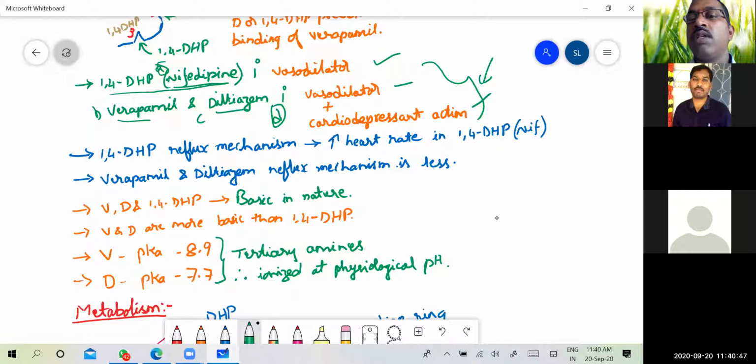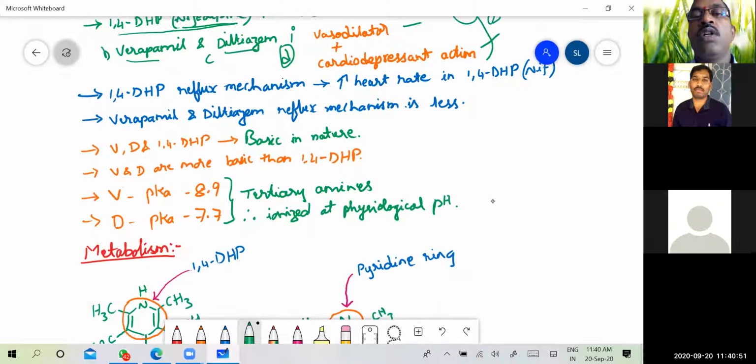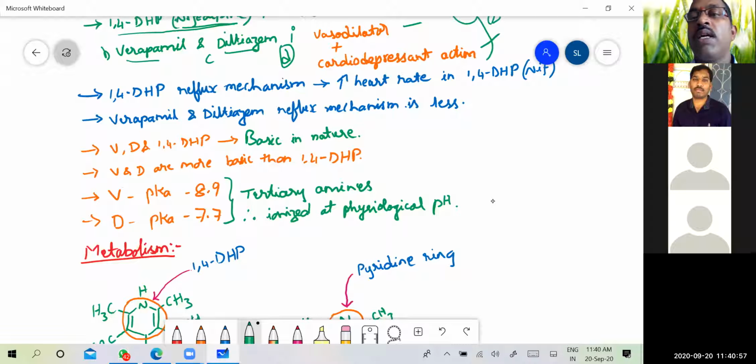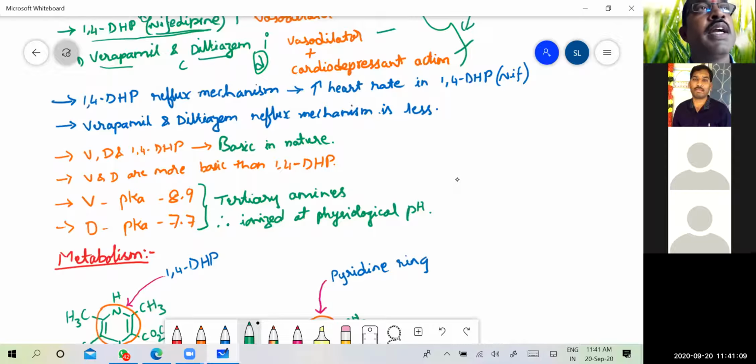Then the question can be the other way around: which of these has anti-anginal, anti-arrhythmic, vasodilator and anti-hypertensive activity? Then you have to write both verapamil and diltiazem. That is where you have to remember. Then the 1,4-dihydropyridine class. So this is one of the side effects.